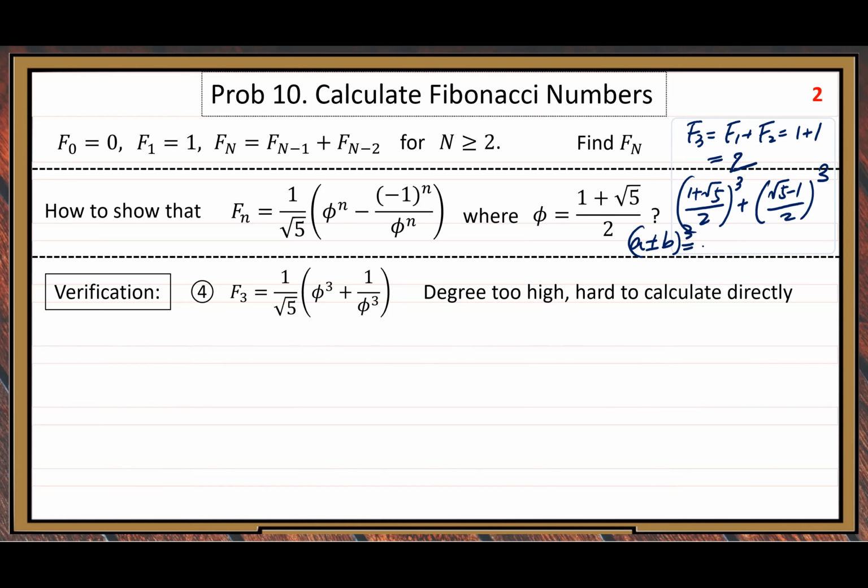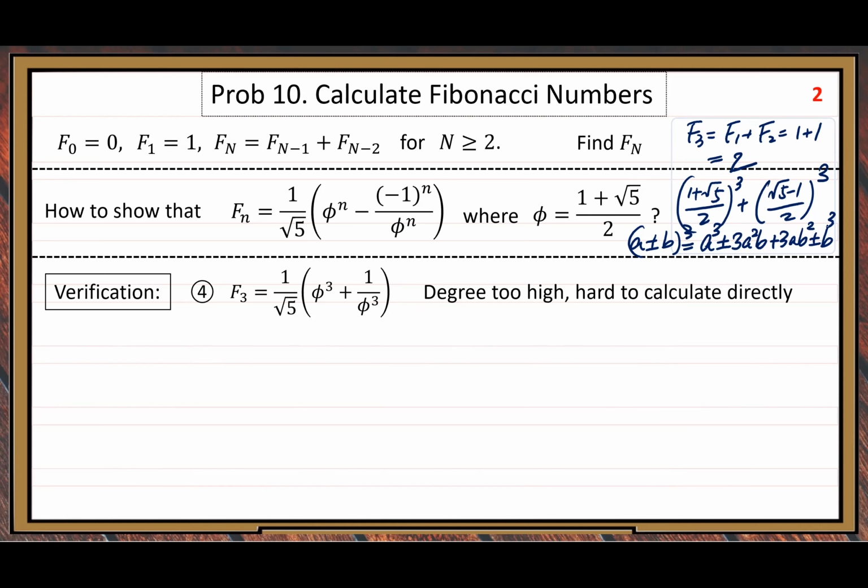Let me write the cube formula: a cubed plus minus 3a squared b plus 3ab squared plus minus b cubed. A little more complicated, but if you work slowly and carefully, then you can get the correct answer.